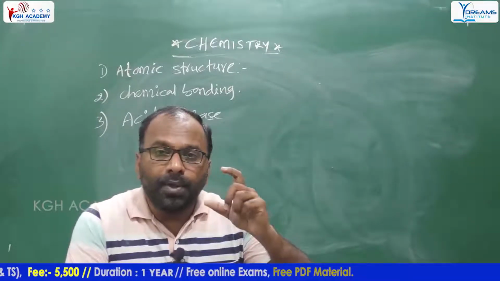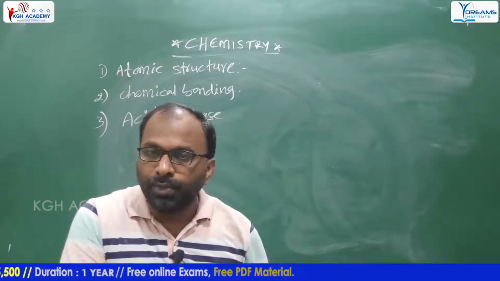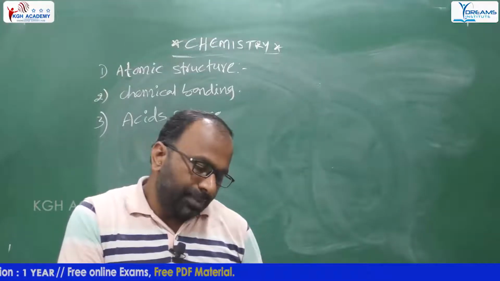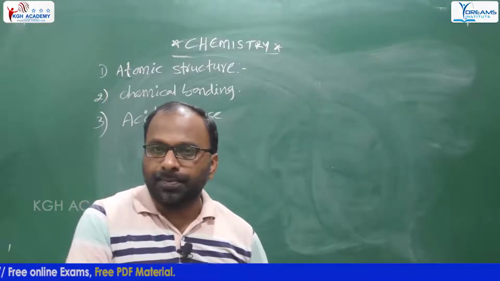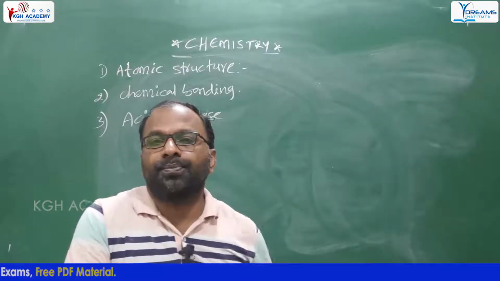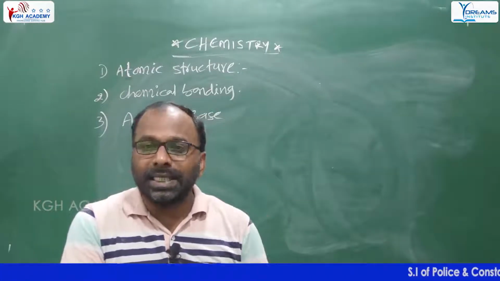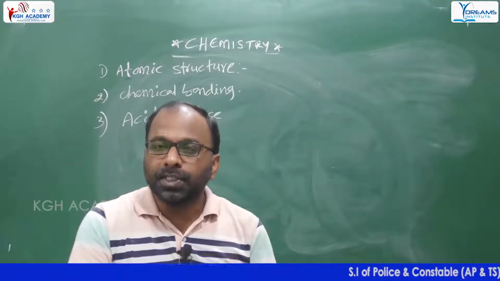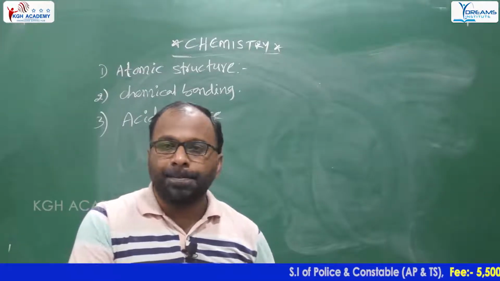So the pH values are given in the textbooks, isn't it? Some important words are there in the 10th class textbook and lower classes also. So you have to read the pH values of those materials, and also the presence of acid in different kinds of substances, applications of acids in our daily life, properties of the acids, and tests to identify acids: litmus test, methyl orange indicator, phenolphthalein indicator.